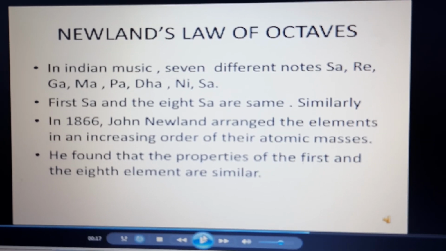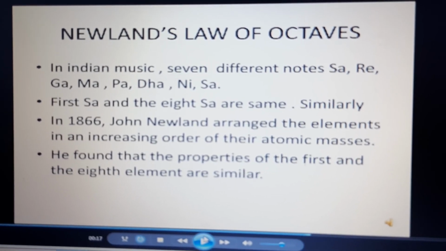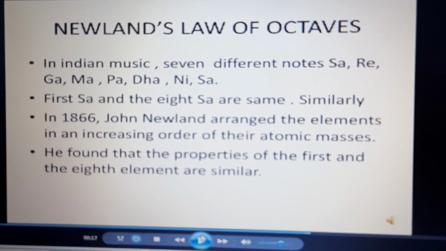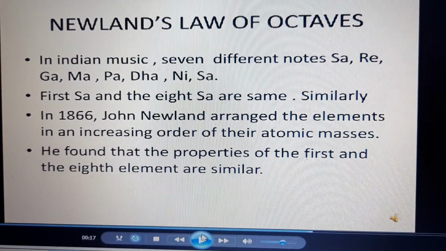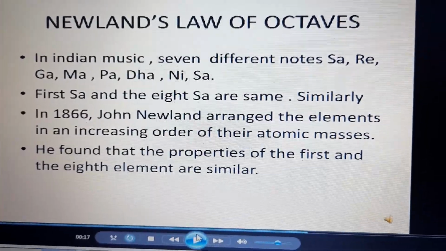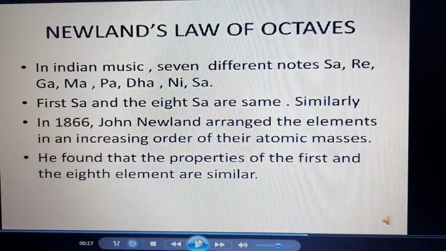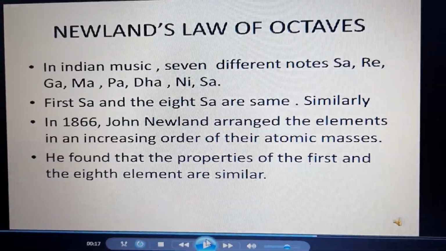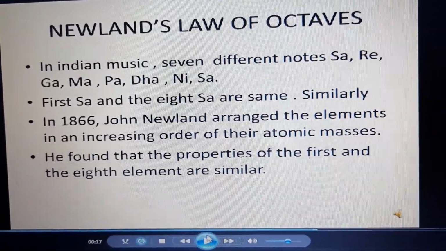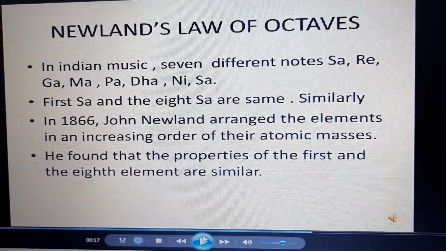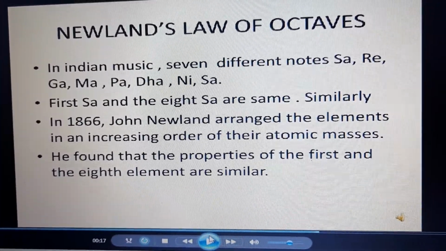Now if I give you a piece of chalk and I ask you to explain its physical property, you will tell me that if it falls down it will break. Even if I scratch it with my nail, it can break. Is it a metal? No. Chalk is a non-metal. Its properties in normal atmosphere are different.